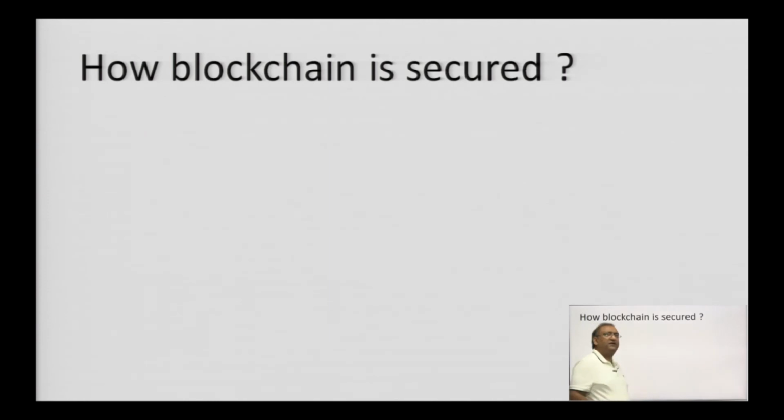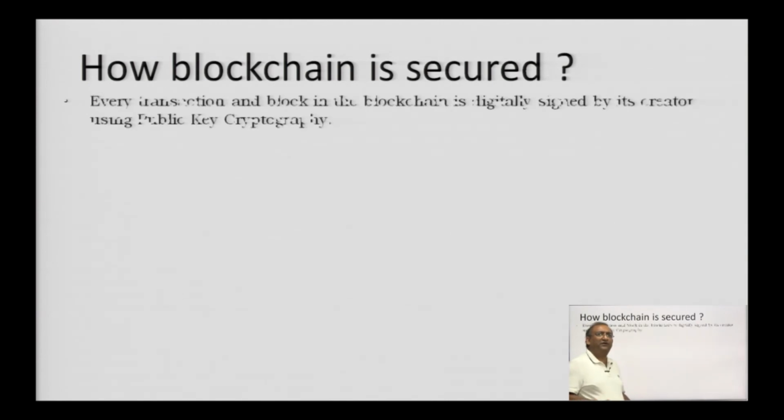Now, how is the block secured? We always say that in the blockchain the block is secured, nobody can change or alter it, it's very difficult to alter. Let us understand how it is secured. First, every transaction and block in the blockchain is digitally signed by the creator using a public encryption key. So, basically all your transactions are encrypted, your block is also encrypted, and we have seen that in the block hash value, which you cannot tamper with.